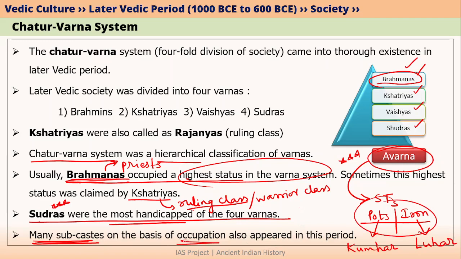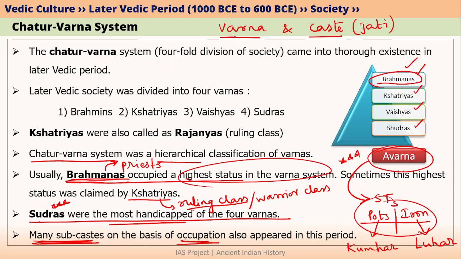Depending on the occupation, many castes also developed. Now you have to understand what is the difference between Varna and caste also. Varna is not caste and caste is not Varna. Caste mainly means jati. So depending on the occupation of people, people have been divided into different castes. But Varna is not based on the occupation.